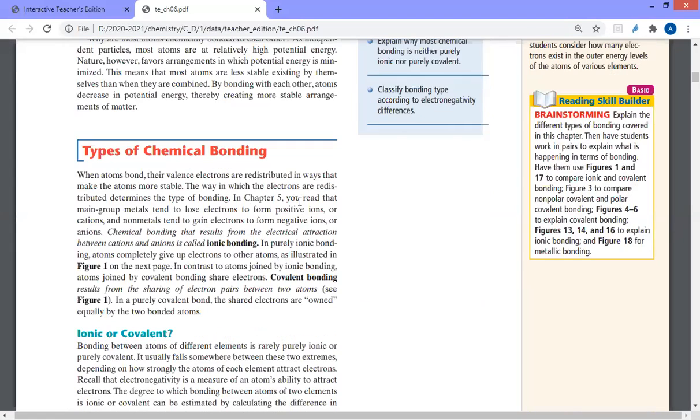So then we pass to another topic. What are the different types of chemical bond that could form between two different elements, or between two different atoms? So we said that chemical bonds fall into two major types, which are covalent bonds or ionic bonds. Whatever the kind of bond between two atoms, it could be an ionic bond or a covalent bond. What is the difference between ionic bond and covalent bond?